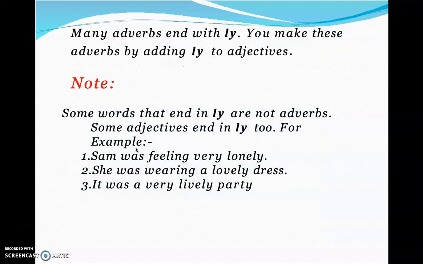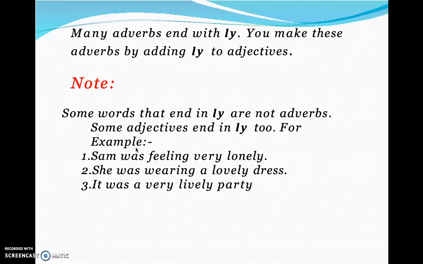Now, many adverbs end with ly. You make these adverbs by adding ly. Sam was feeling very lonely. See, lonely is the adverb. This is a shortcut to find out the adverb. If you see ly, it is an adverb, but sometimes it doesn't apply.